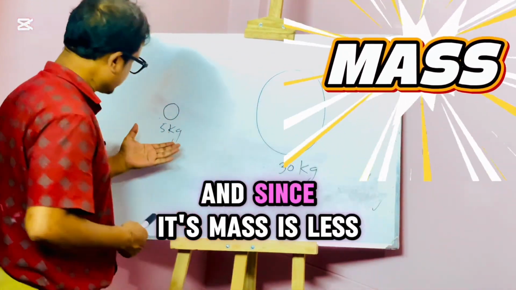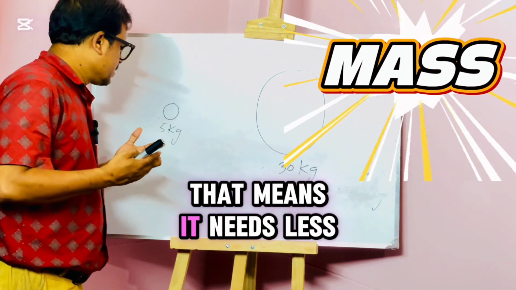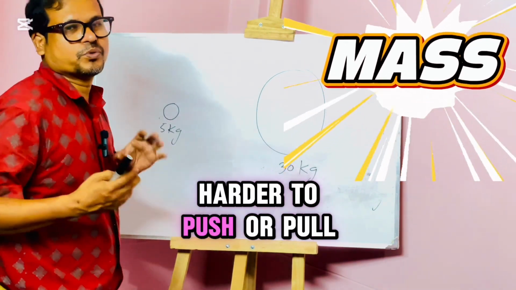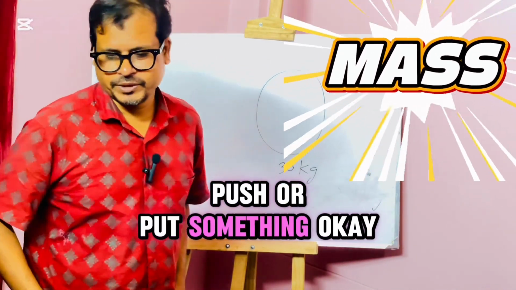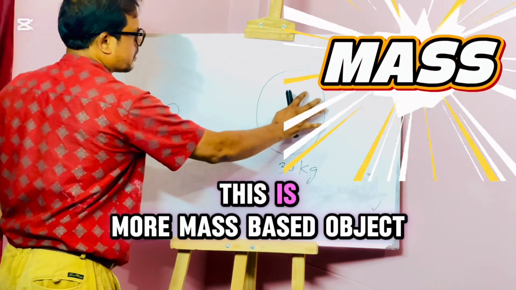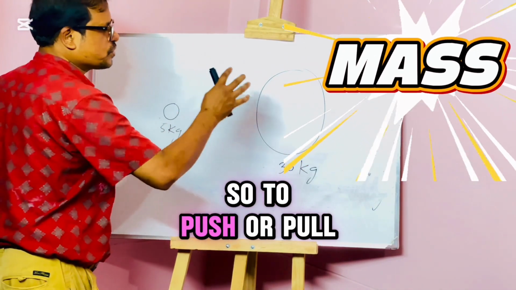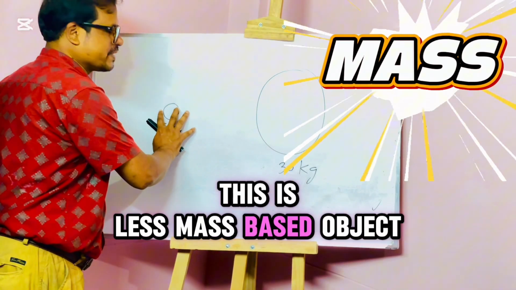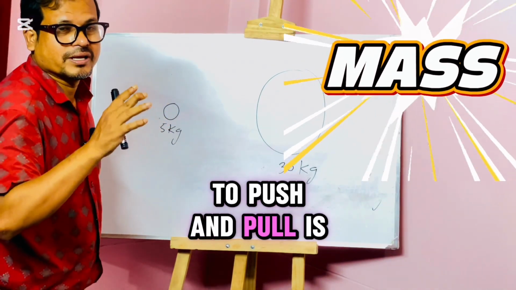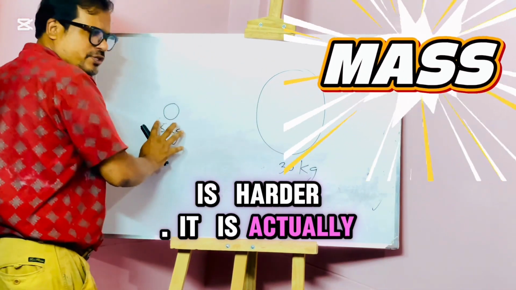Since its mass is less, it needs less effort to push. More mass means harder to push or pull. This is a more massive object, so to push or pull is harder. It's a less massive object, so to push or pull is easier.